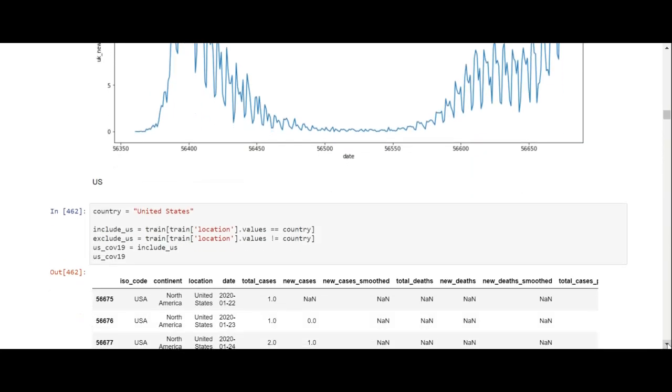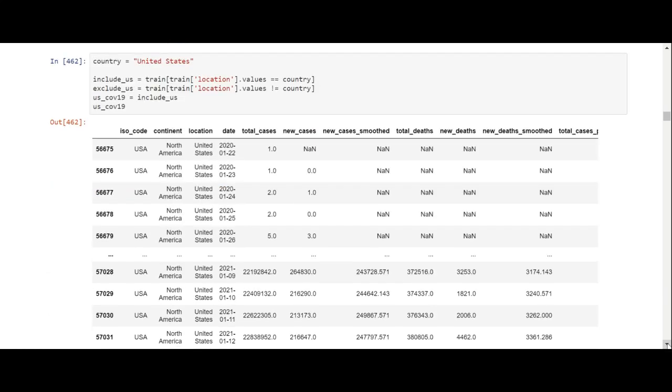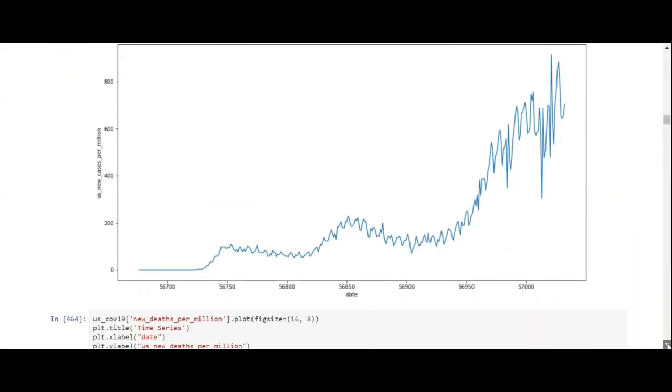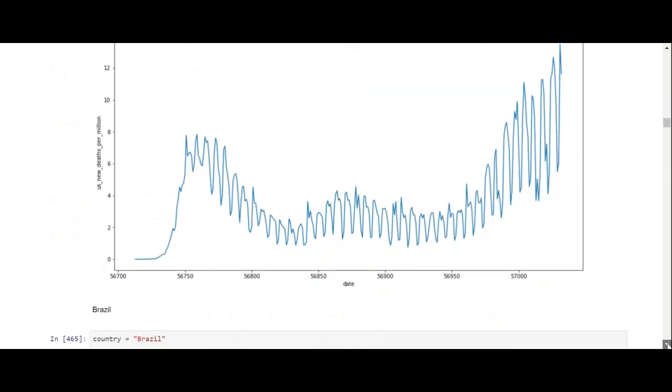Rather than go through every single one, I'm just going to say to you, I've used this filter to filter out the US. So you can see the US new cases and the US new deaths.